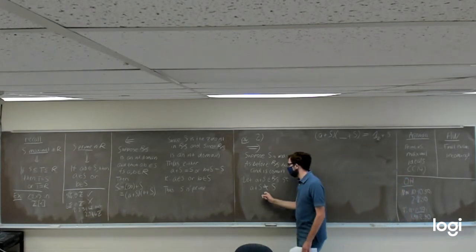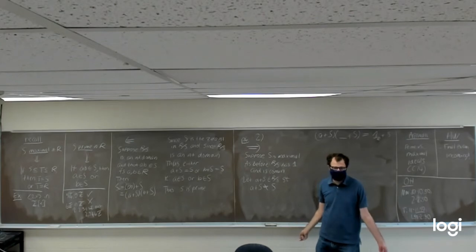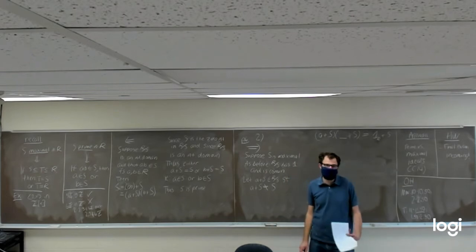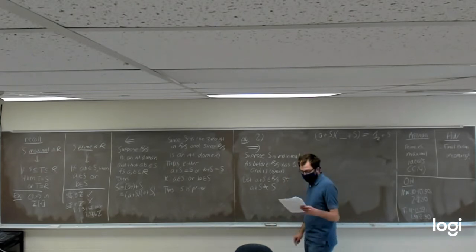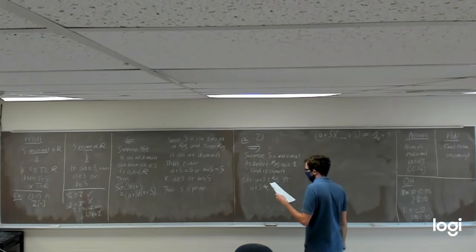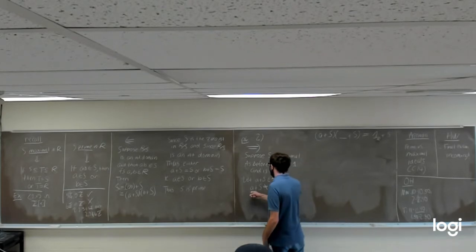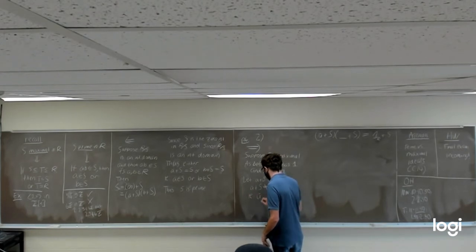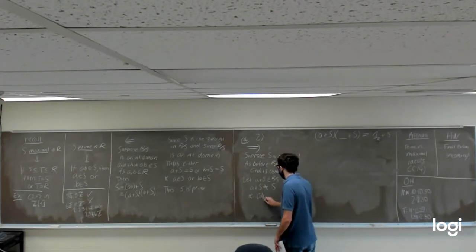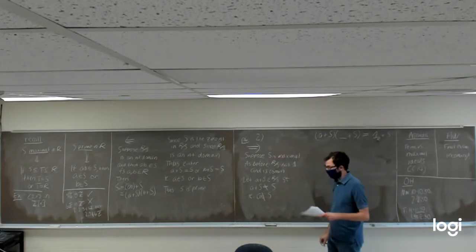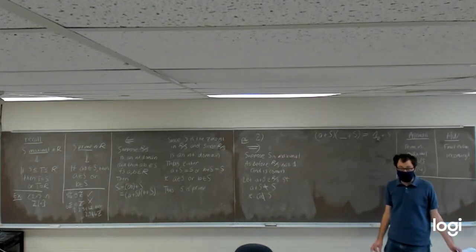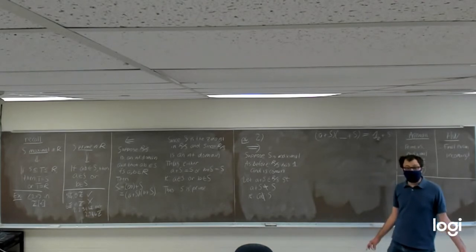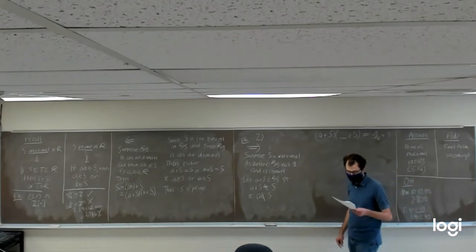We assume that A plus S is not equal to S, because we need to assume A plus S is non-zero in the quotient ring, because if it's the zero element, it's not going to have a multiplicative inverse. We know that A plus S is not equal to S. So what does that tell us about A? Well, that's going to tell us A can't be an element in S. If A plus S is not equal to S, that's logically equivalent to saying A is an element in the ring R, but not in the ideal S.